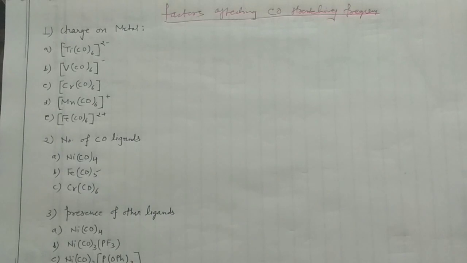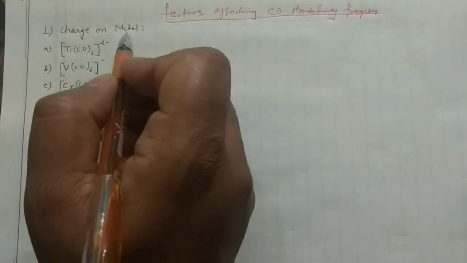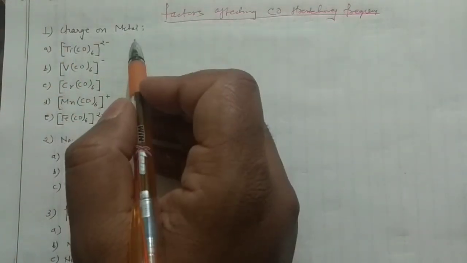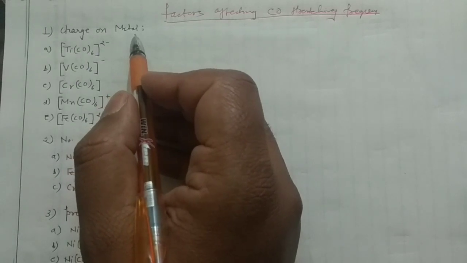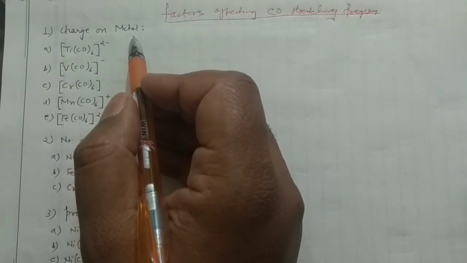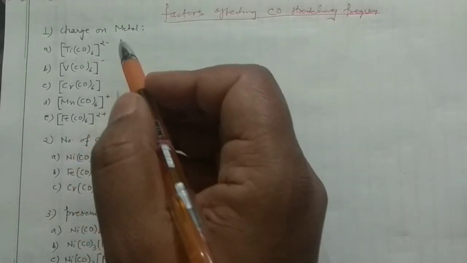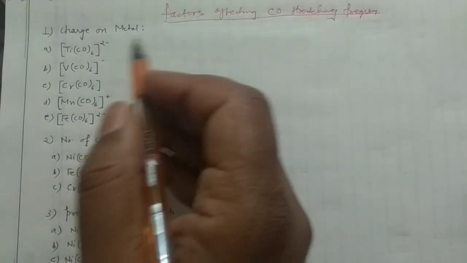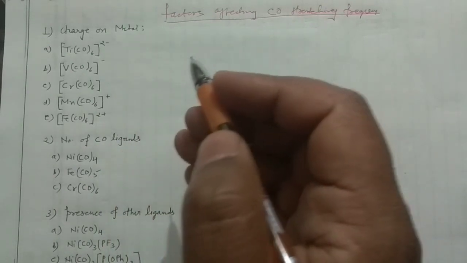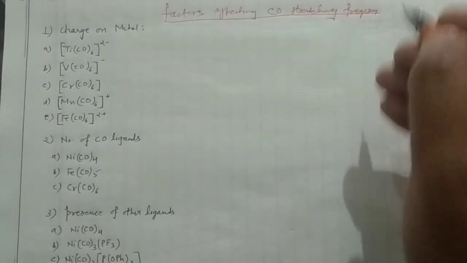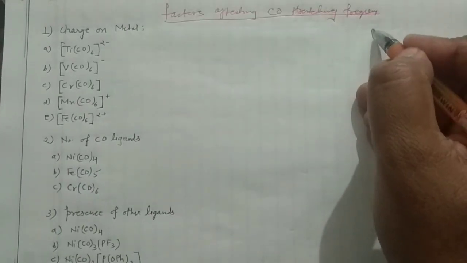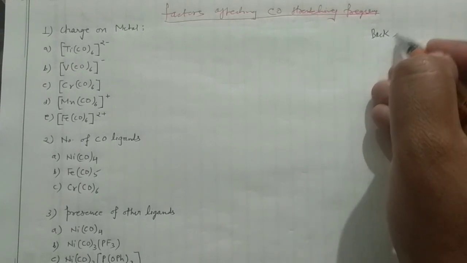You can see here, charge on the metal. This is something very, very important. Charge on the metal will decide whether the carbonyl will have a higher frequency or not. Before going into the details of this, I want to explain a very important thing. Actually, here you can write back bonding.